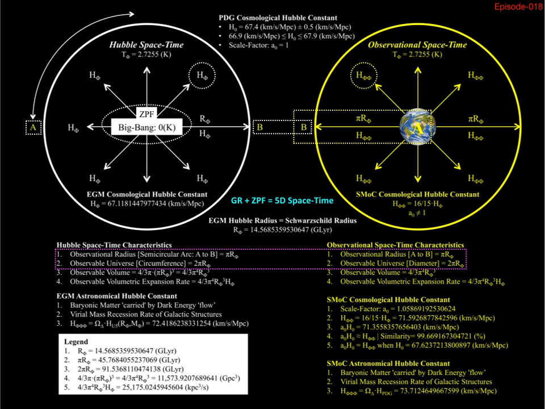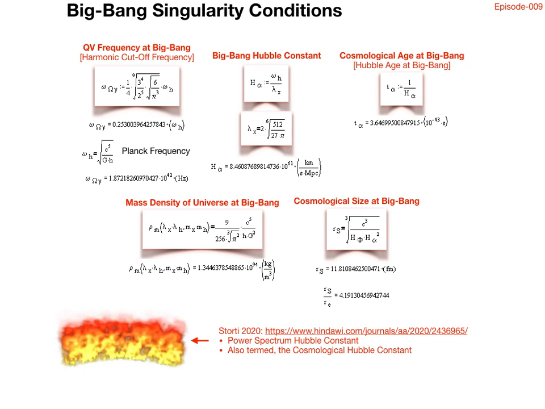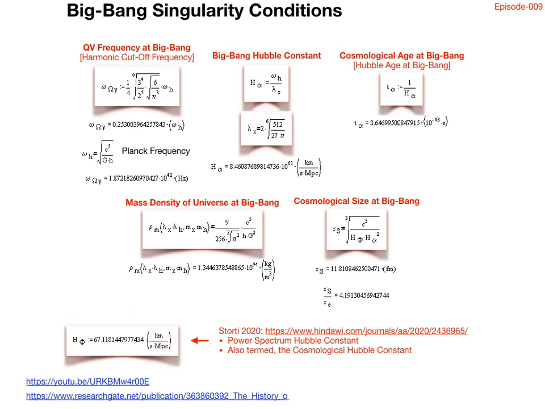Okay, now that we have conceptualized the present-day universe in terms of 5D spacetime, let's turn the clock back to the instant of the Big Bang. In episode 9, we derived 5 key conditions at the instant of the Big Bang. As you can clearly see, these are exact analytical solutions, which is always a good indicator of validity.